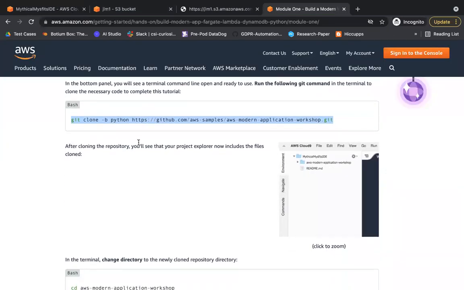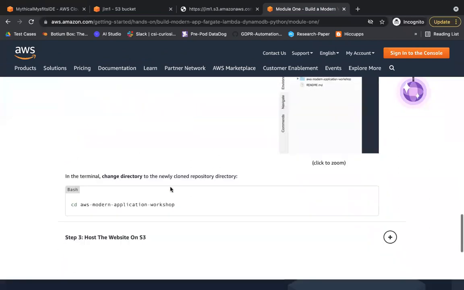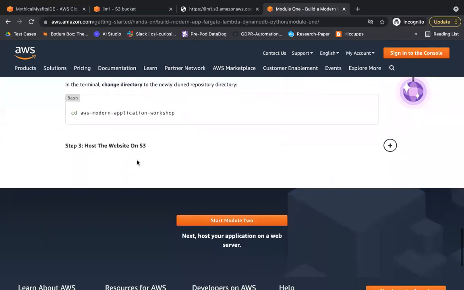After cloning the repository, you will see that your Project Explorer now includes the file clone. Okay, now we went to this location. Now let's move to the last part.